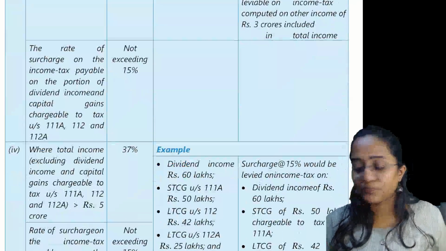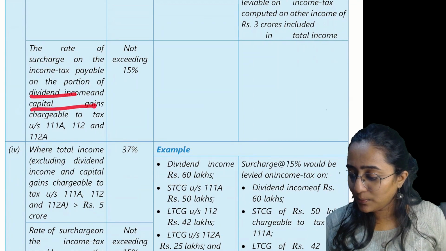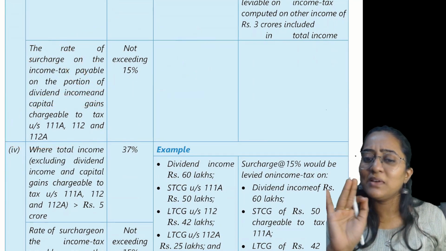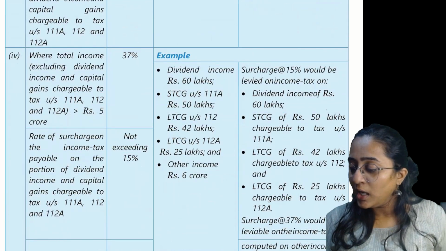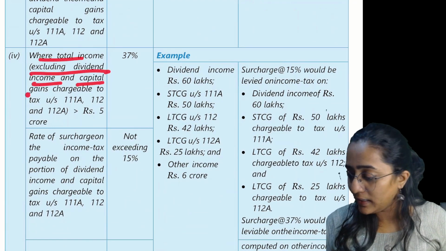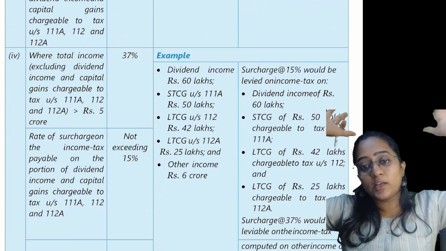Now, let's move on. Everyone see here. The rate of surcharge on the income tax payable on the portion of the dividend income and capital gain is not exceeding 15%. Let's move on. Next point: where the total income, excluding the dividend and the capital gains which is chargeable to tax under this one, is greater than 5 crore.